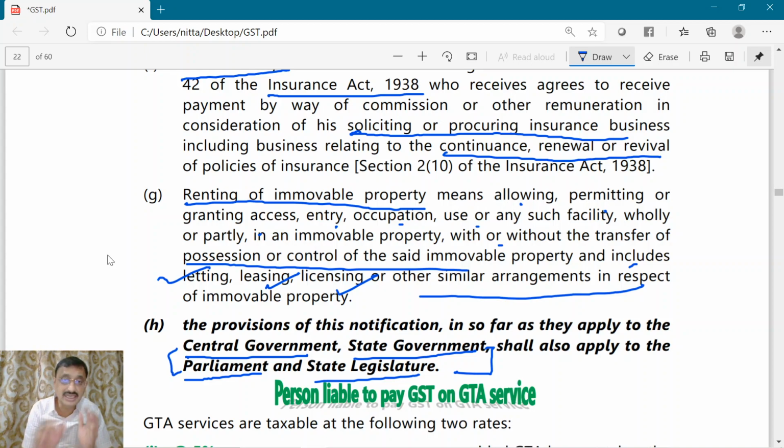Now if the central government has got the registration under the CGST Act only for the purpose of TDS under section 51 of the CGST Act, then that provision of point number 1 of the notification under section 9 subsection 3 is not applicable. Okay, so there you have to understand, if the GTA provides a service to the Parliament, then also this exemption applies. In that point number 1, GTA providing service to state government, you have to understand that it is equally applicable to GTA providing services to the state government. Okay, fine.